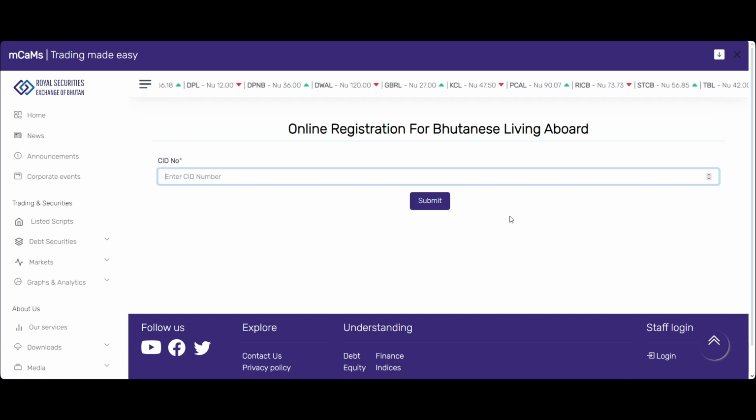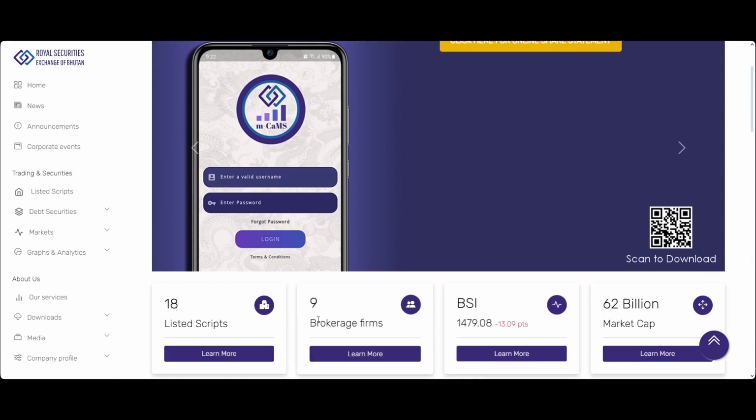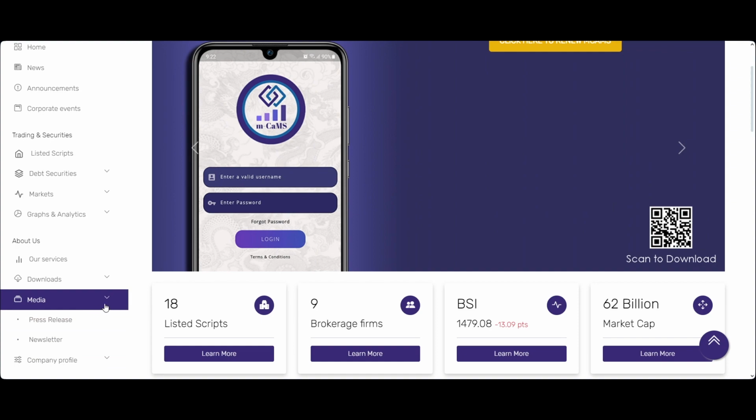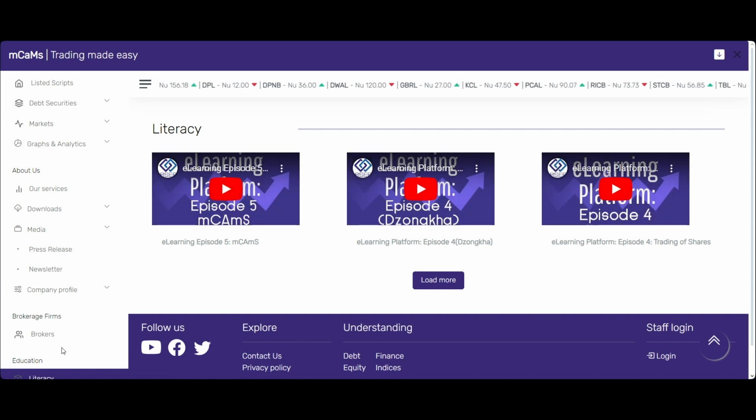Okay. All right. I think we've covered mostly the fundamentals of what our website and the Royal Securities Exchange of Bhutan look like. Maybe in the next episode we can get into further things, like the other kinds of media we also have for financial literacy, right? Which section is that? It's at the end. Oh, yes. So we also have content for literacy. Some of the things that we shared here and in our earlier episodes, you can find on the website, and also educate yourself or other people who might be interested in the stock exchange. Things like procedures for buying and selling, or how to contact a broker. All these things are available here, and other things as well.